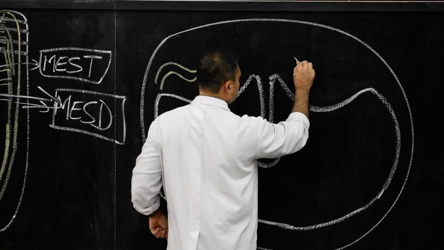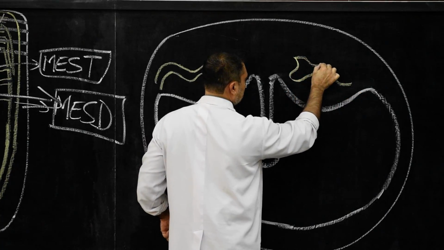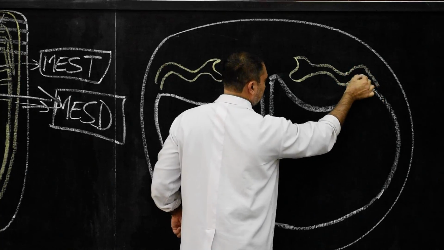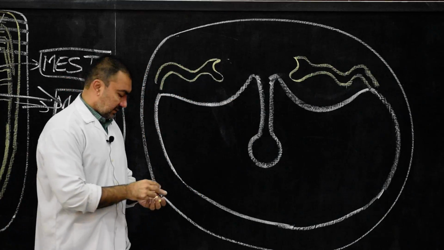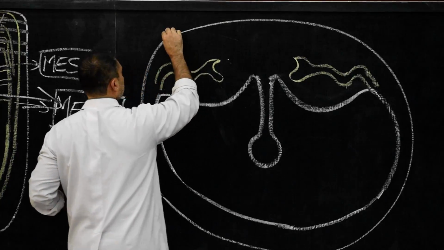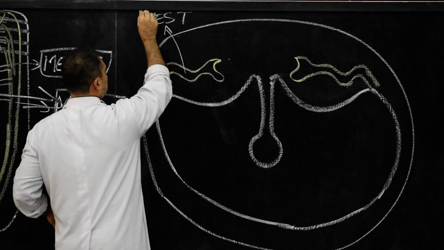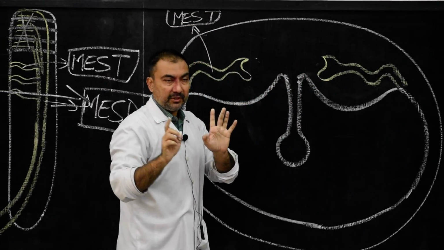Same way over here, and it will continue with the mesonephric duct. So medially, this mesonephric tubule will open on both the sides into the internal glomerulus.